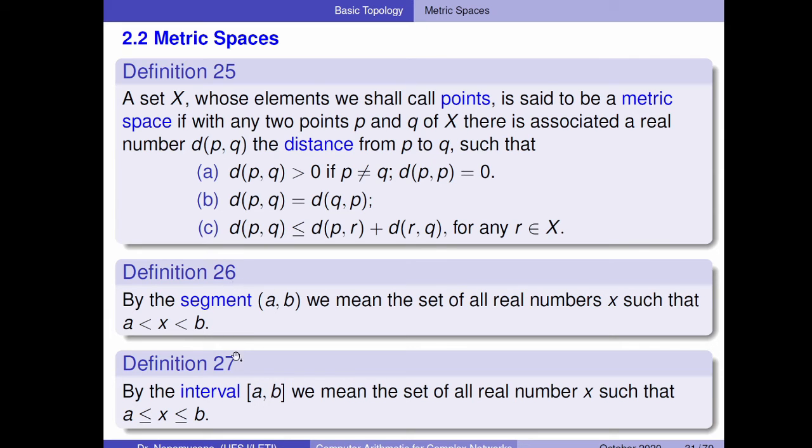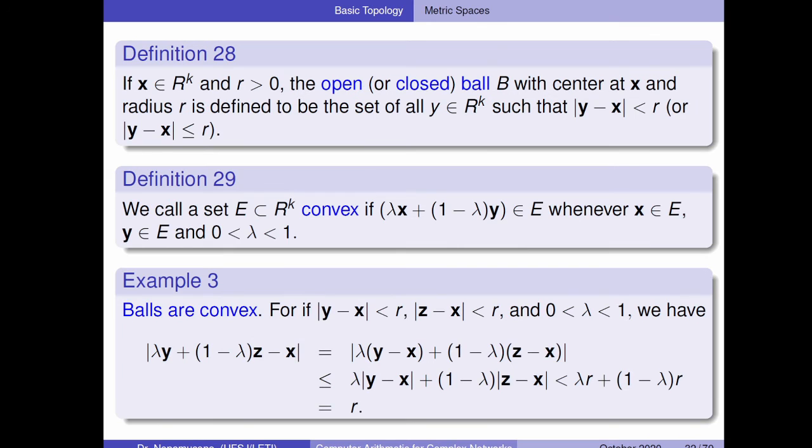Definitions 26 and 27 are quite important, because when you are going to a computer, what you have in fact are some intervals between these numbers, and what a computer does is not the same thing that you are going to do in the real numbers. And if you realize that what you have in a computer is an interval, it's much easier to understand that this interval is as in definition 27.